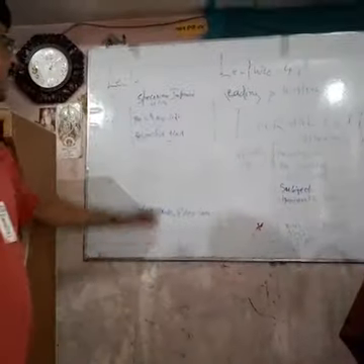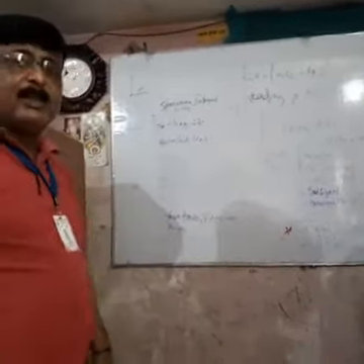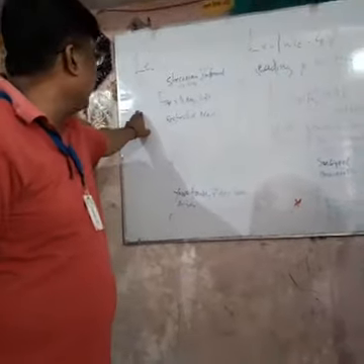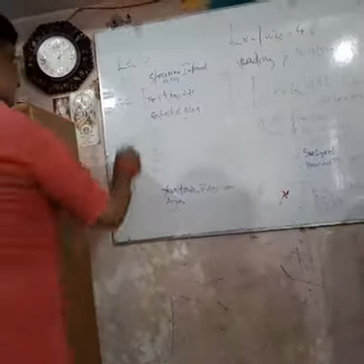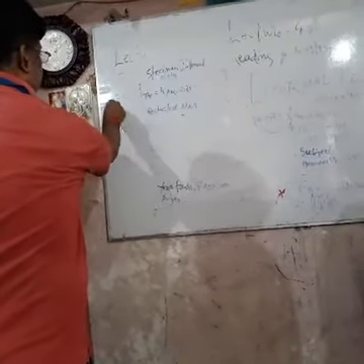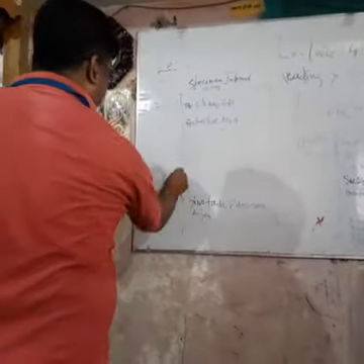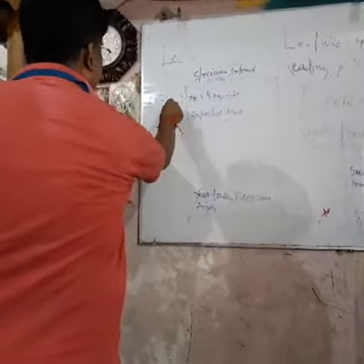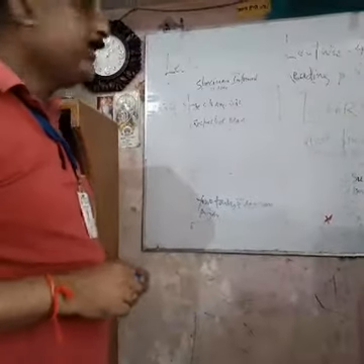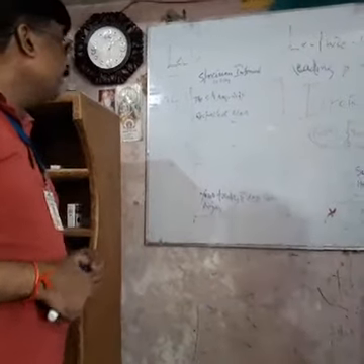Now I am shifting to the specimen of the informal letter. Here the formula is DSBC, where D is for date, S is for salutation, B is for body, and C is for closing. So the formula is very simple, DSBC.